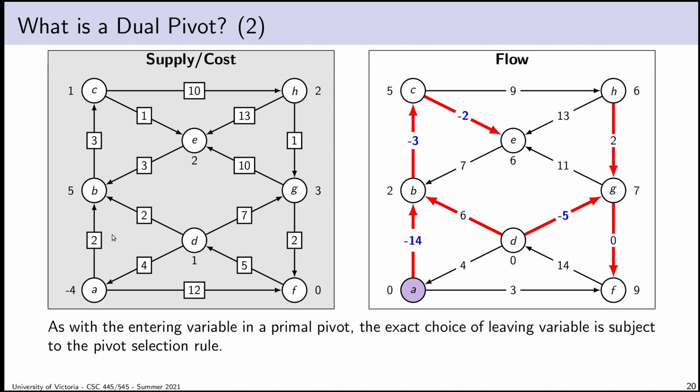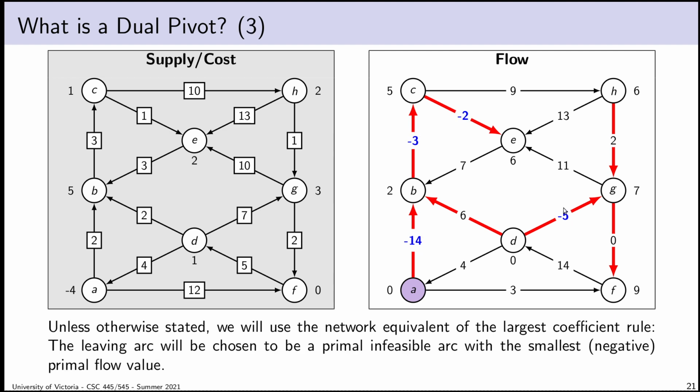Now, we saw before, when we're choosing an arc to begin a pivot, so an entering arc in a primal pivot or a leaving arc in a dual pivot, if I've got multiple possibilities, which I definitely do here, the exact choice is up to a pivot selection rule. In this course, unless I say otherwise, if I ever perform a pivot without either insisting on doing a specific one or stating what rule I'm using, we are going to assume that we're using the largest coefficient rule.